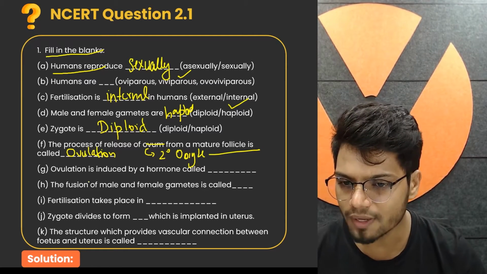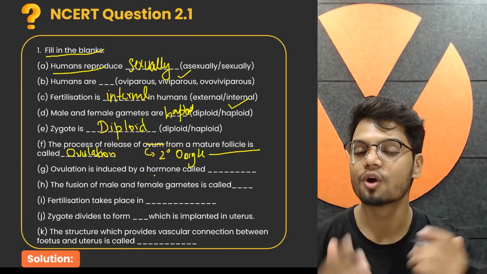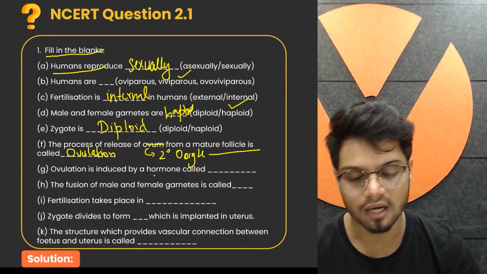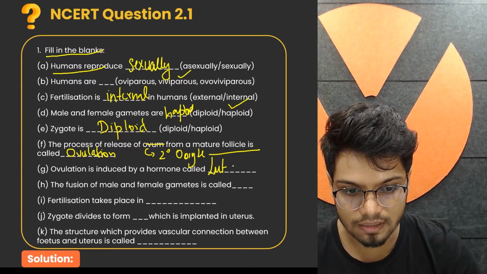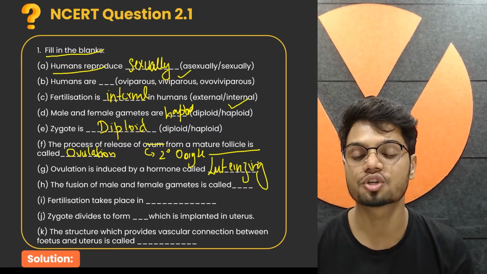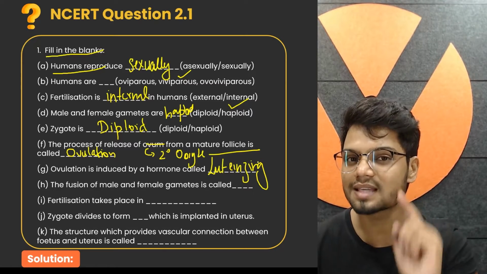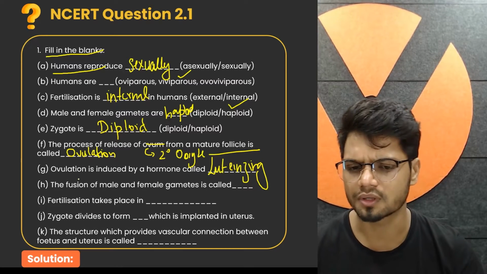Next question, ovulation is induced by a hormone. I just now told you, the LH surge, when there is an increase in the concentration of LH. What is LH? Luteinizing hormone. Because of the increase of the luteinizing hormone, there is an LH surge, and when the LH surge happens, ovulation takes place, and this happens at the 14th day of the menstrual cycle.